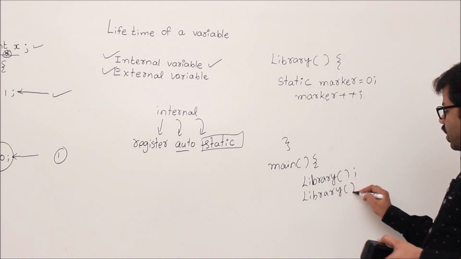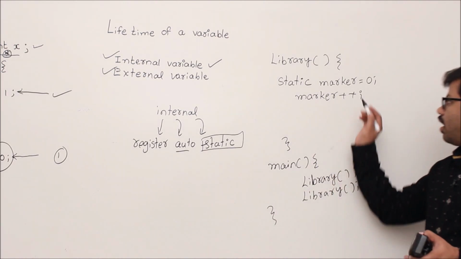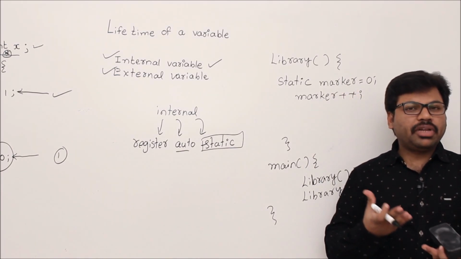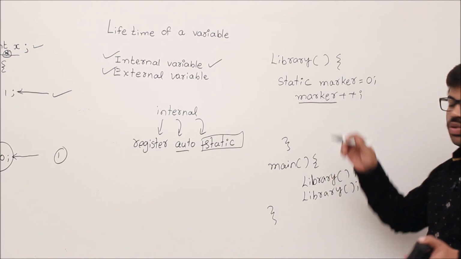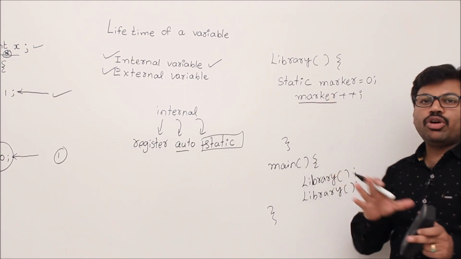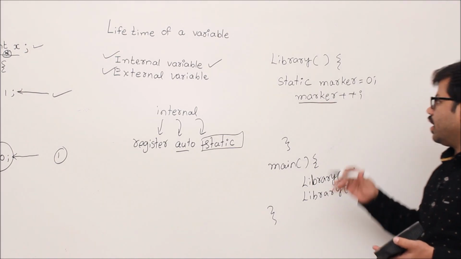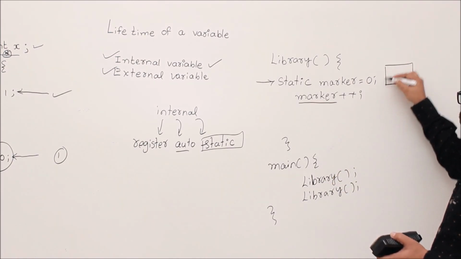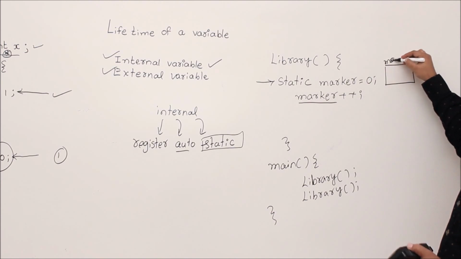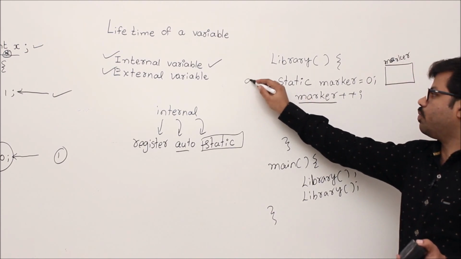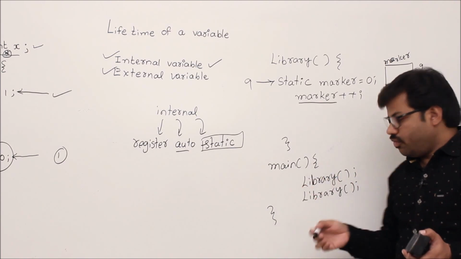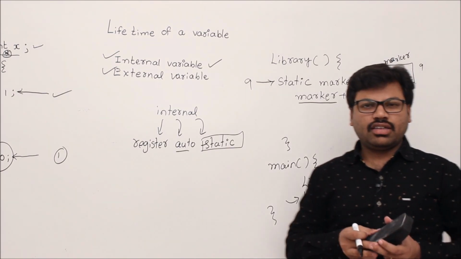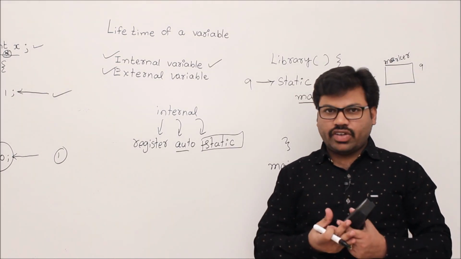So we know that a static variable's purpose is that the first time the marker should show 0. Second time onwards it should remember the previous values. To remember previous values, definitely this marker should not be killed. Otherwise the marker's memory would be taken back. That's why whenever you create a static local variable like this, whenever it gets memory for the first time, like the marker, let's say at 9 o'clock, after that we don't know when we'll come back, right? At any time you may need the marker. Tell me what should be the lifetime of the marker.